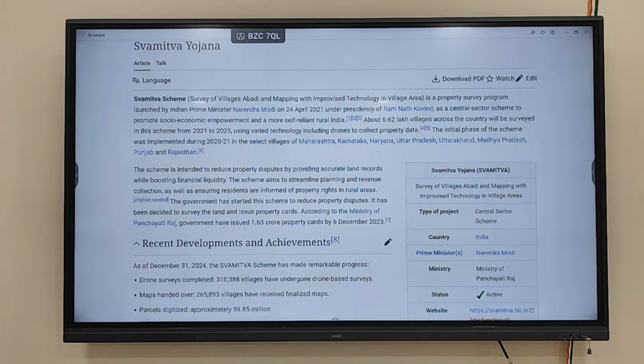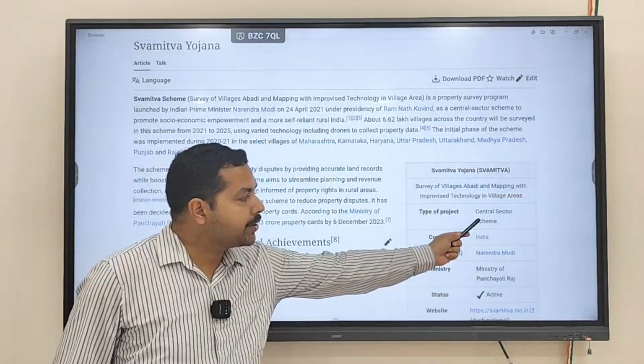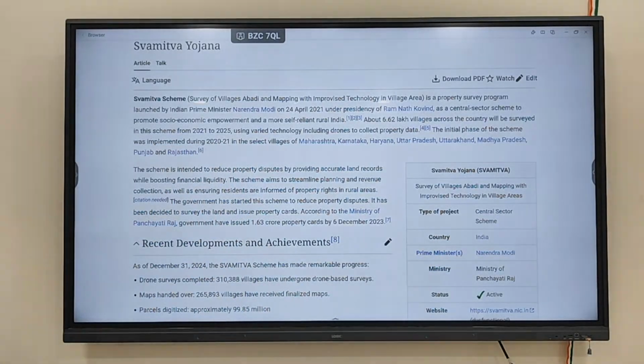Which ministry is running it? The Ministry of Panchayati Raj. It is written, Ministry of Panchayati Raj. And which type of scheme is it? Central sector scheme. So note down that. Central sector, and the Ministry of Panchayati Raj is running this particular scheme.